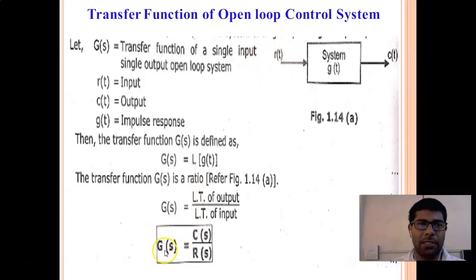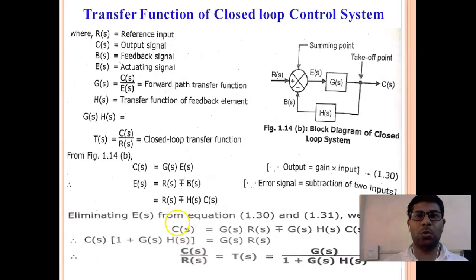So G of s is equal to LT of output, meaning Laplace transform of output, upon LT of input, meaning Laplace transform of input. LT of output is C of s, and LT of input is R of s. So G of s, the transfer function, is nothing but C of s upon R of s. So this is the transfer function of open loop control system, right? Now we'll see the transfer function of closed loop control system.